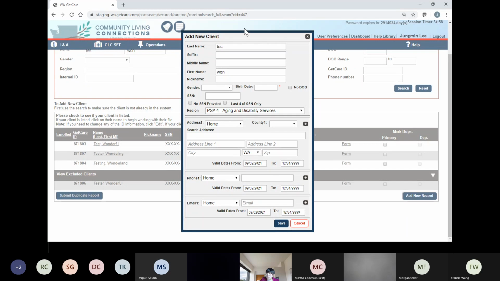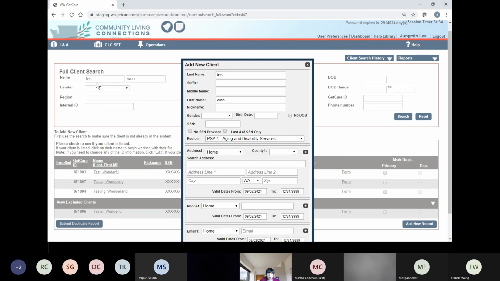Okay, so if you do that, you see this overlay that has last name and first name, right? Whatever you enter during the search option, it'll transfer exactly the way it is. So I used small letters, so it shows as small letters. But when you search with a capital or a small letter, the results are the same. So basically, the GetCare search options are not case sensitive. You can use capital letters or small letters, and you will have exactly the same results.